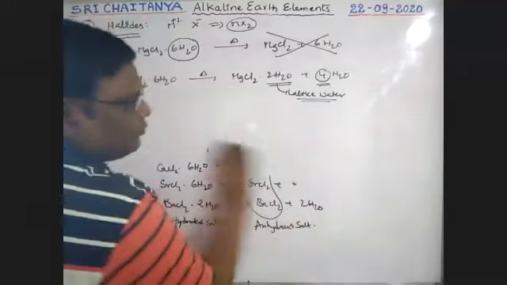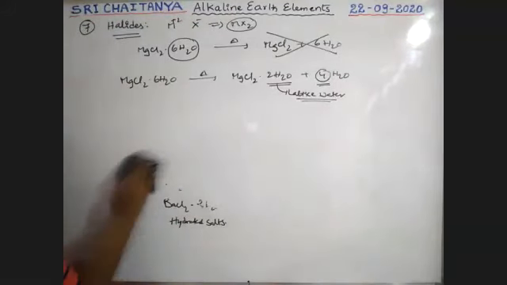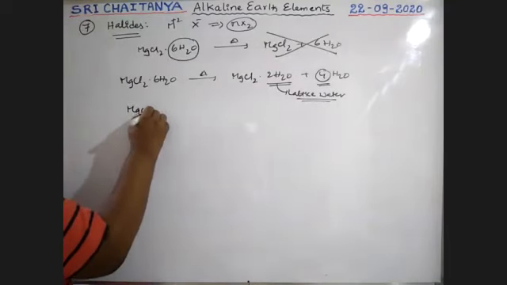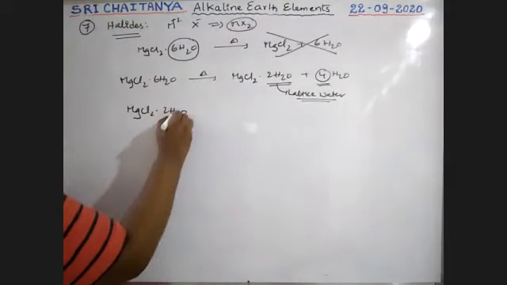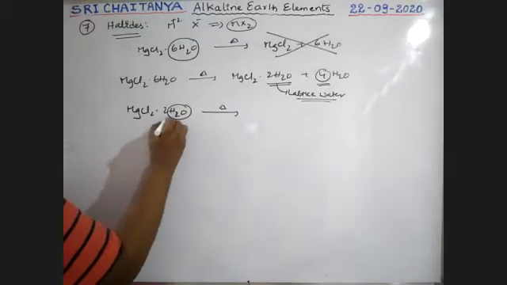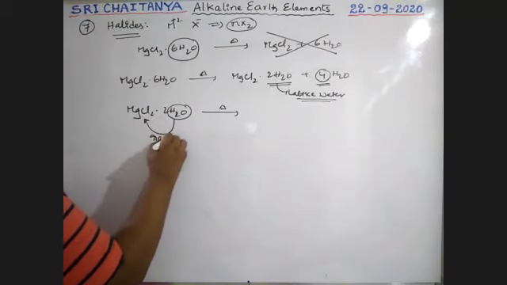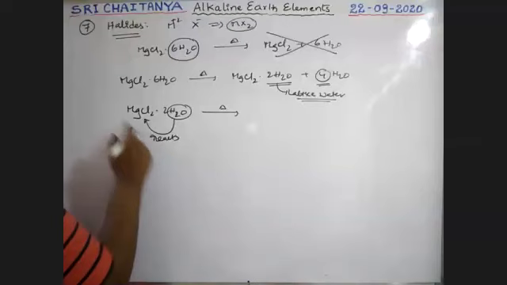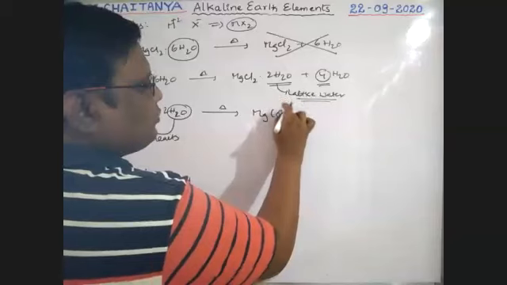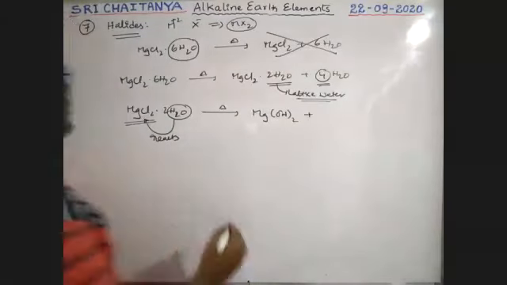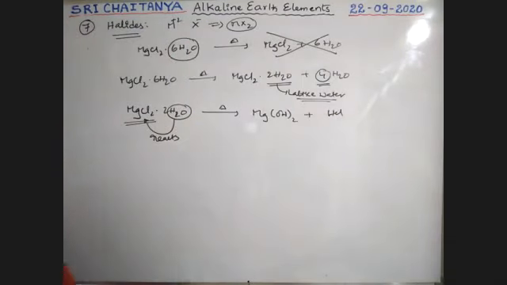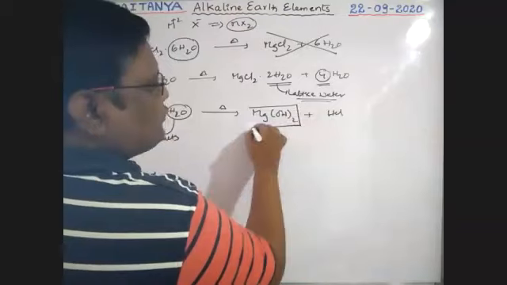See here. If you still heat it, that magnesium chloride dihydrate that formed, the water of crystallization, the lattice water, reacts with MgCl2 and forms the respective hydroxide, boys. Respective hydroxide plus HCl. First the hydroxide is formed.